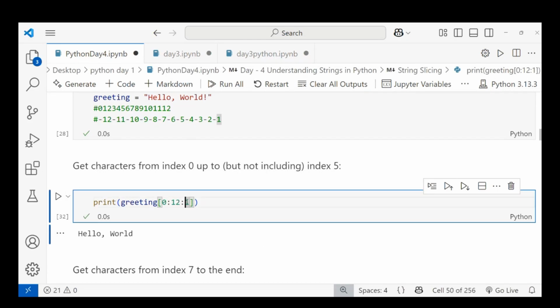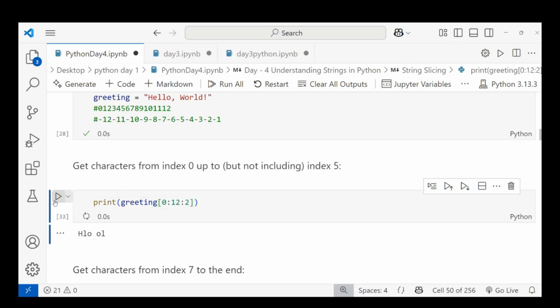If you change the step from 1 to 2, you can see the skipping. It skips E, then L, skips L and O, then skips the comma and gives the space. Next is W, it skips W and gives O, skips R and gives L, and D is skipped.